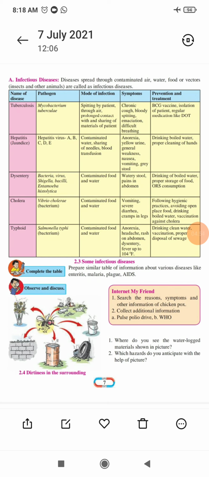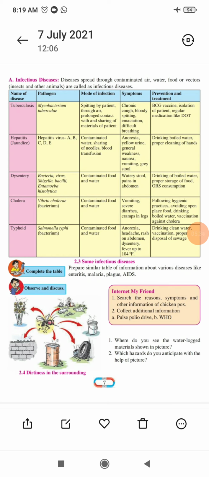Dysentery, as I told you, watery stool and pain in the stomach in this condition. Then fever up to 104 degrees. 104 degrees means 104 degrees Fahrenheit. Fahrenheit and degrees Celsius are different. In degrees Celsius, your body temperature is 40 degrees. 40 degrees Celsius means 104 degrees Fahrenheit. We will discuss this topic later on. Remember, 104 degrees Fahrenheit and 40 degrees Celsius are the same temperature, just in different scales.